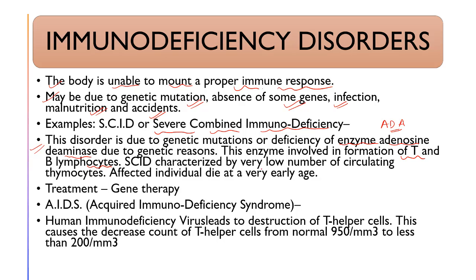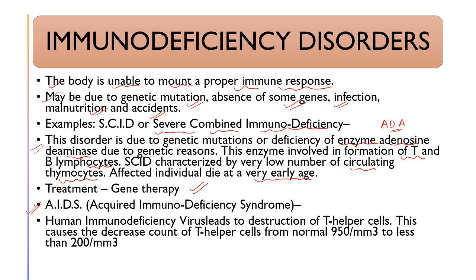It is characterized by a very low number of circulating thymocytes. Affected individuals die at a very early age. So the blood circulating or free thymocytes decrease, and ADA levels decrease very much. The treatment is gene therapy.